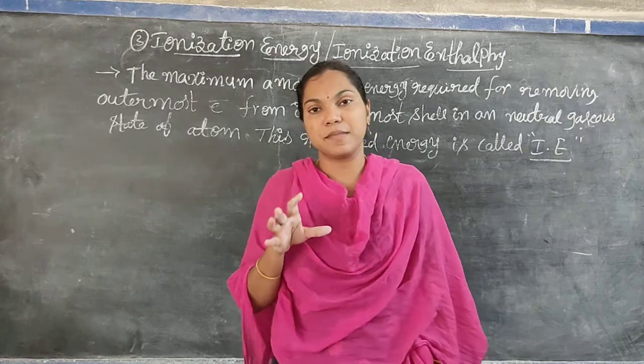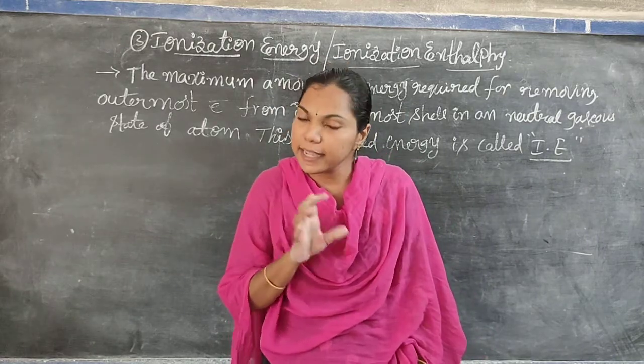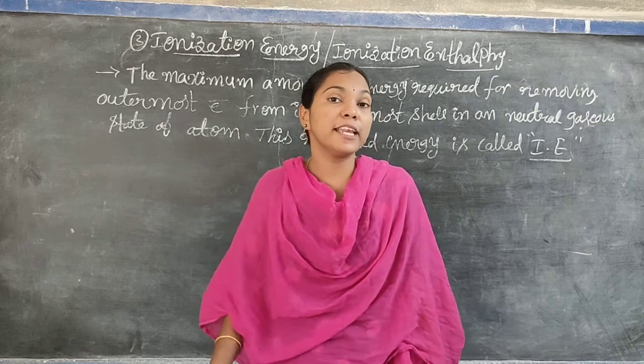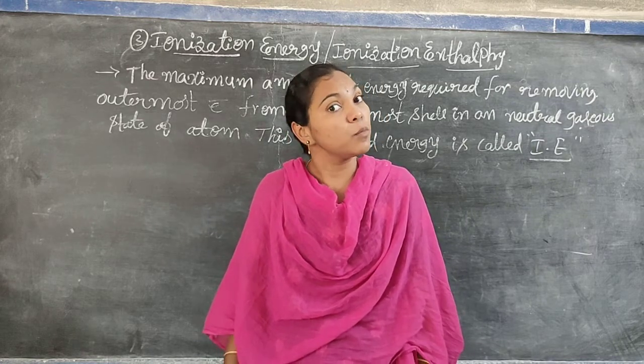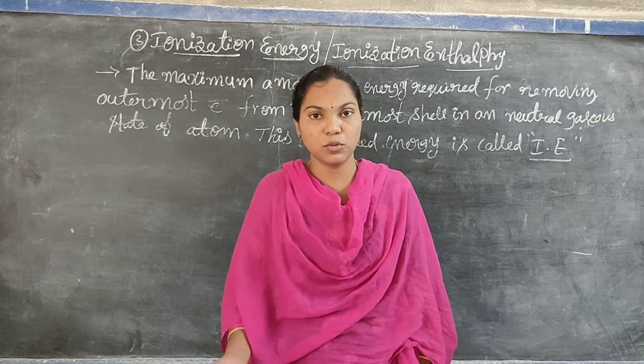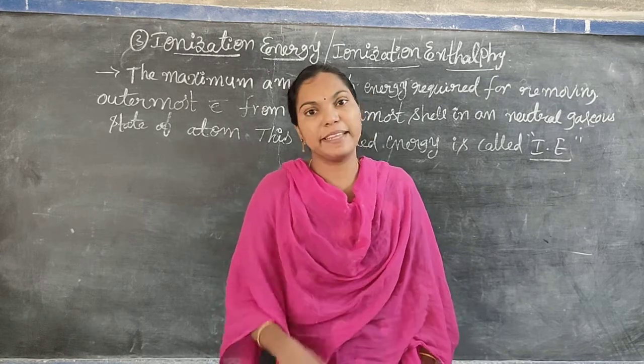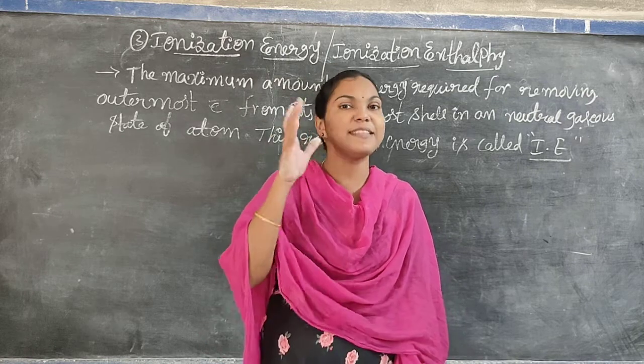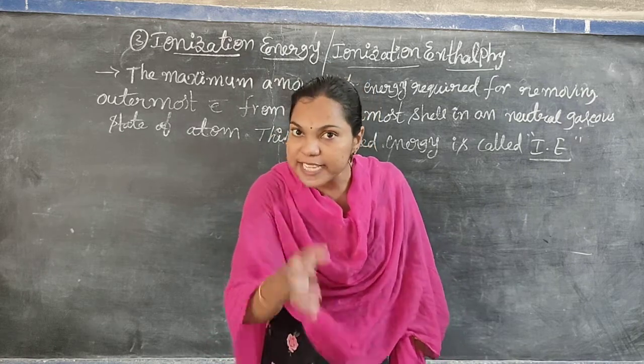For some atoms, we remove one electron and it gets stability. But in some atoms, we must remove two electrons or more than two electrons to get stability. Otherwise, it won't get stability even when one electron is removed from its outermost shell. Do you understand my point?